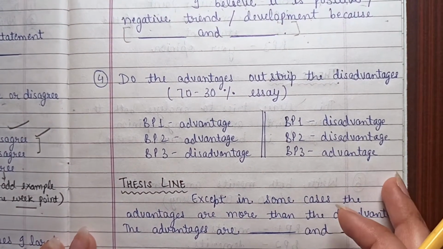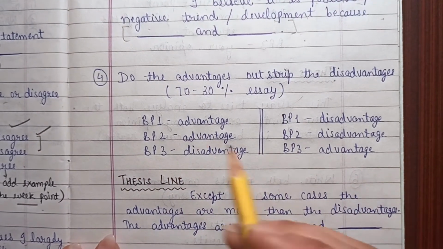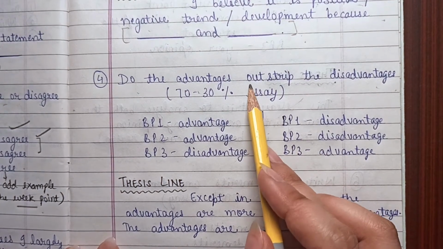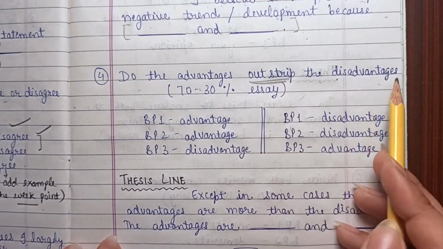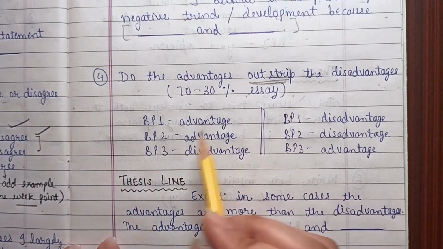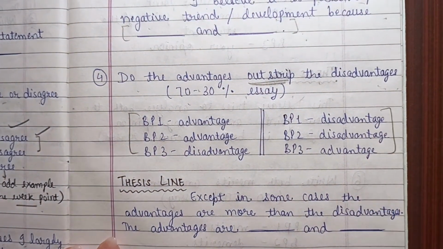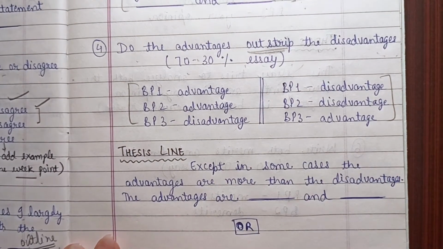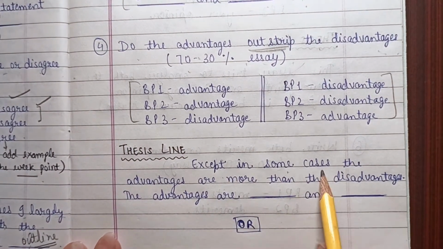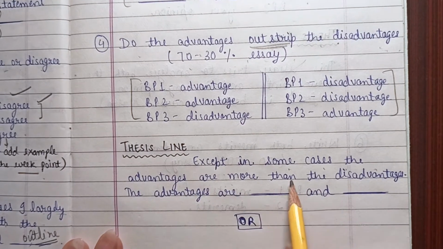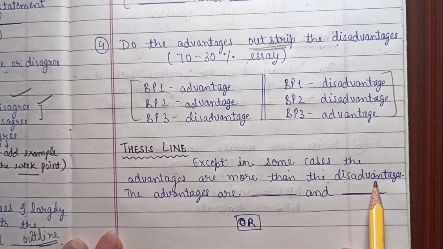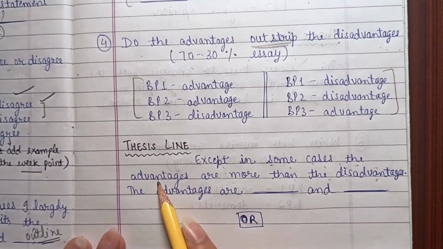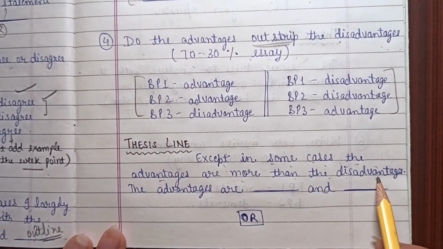Moving ahead with the next type of essay, that is, do the advantages outweigh the disadvantages, or it may be written as outweigh. So that is a 70 and 30% essay. The structure is this, you have to make 3 BPs, right? The thesis line for this is, except in certain cases the advantages are more than the disadvantages, right? Or you can say, except in certain cases the disadvantages are more than the advantages.